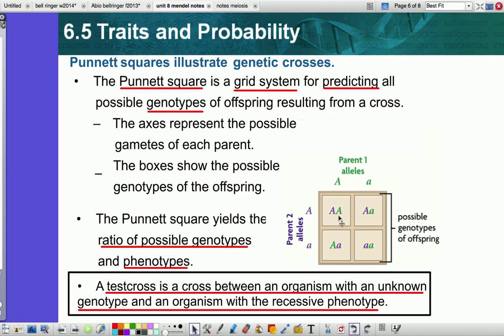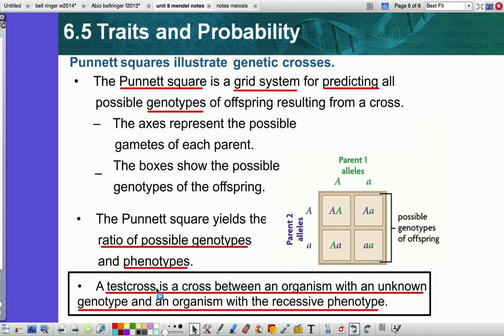If you have two capital letters, that means it's dominant homozygous, right? If you have one capital, one lower, it means it is heterozygous. But because of the law of dominance, the dominant trait, whatever it is, is always going to be expressed. Two lowercase alleles is going to give you the recessive characteristic. So for instance, if this was coding for blonde hair versus brown hair, this would be a brown-haired person. Heterozygous would be brown because brown is dominant, and this would be your blonde hair.